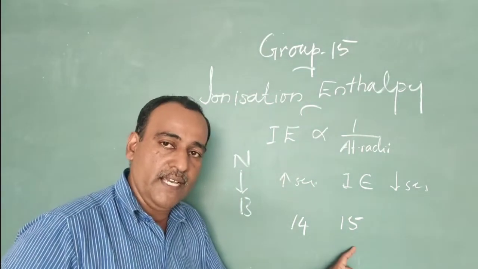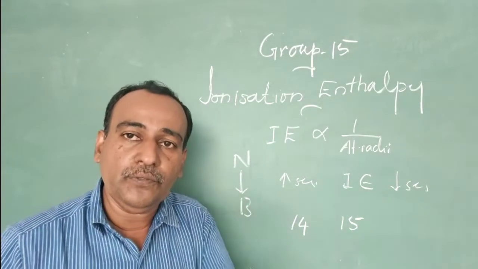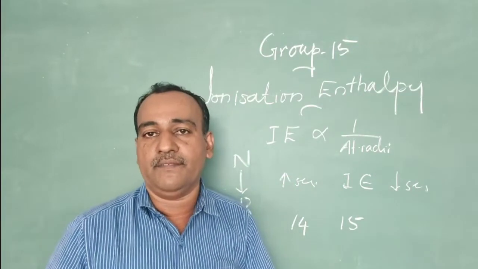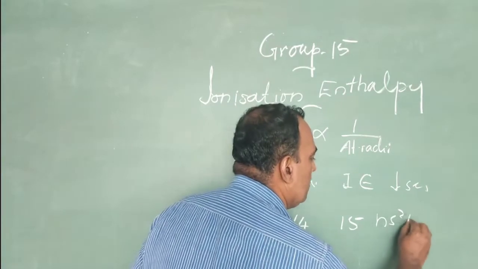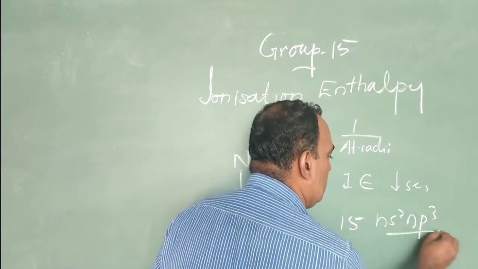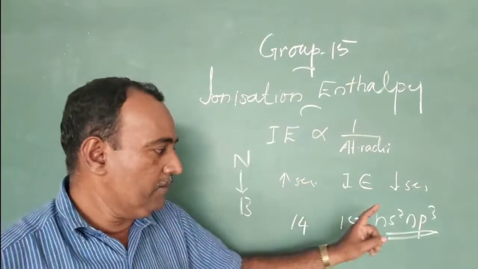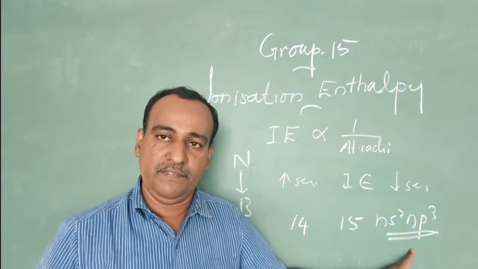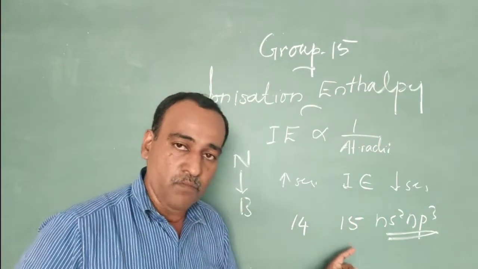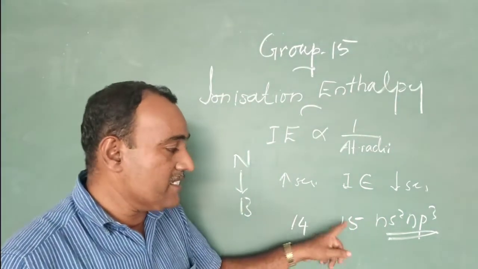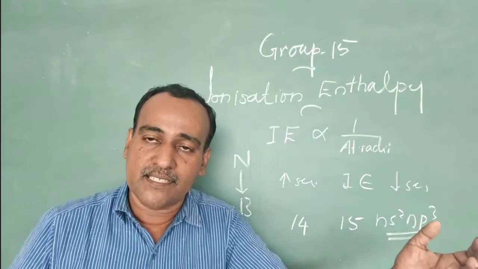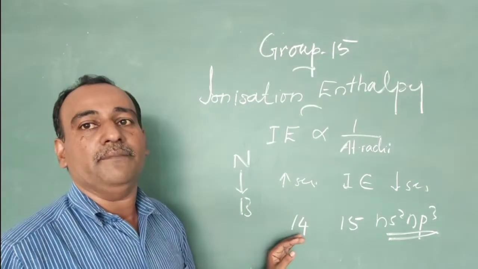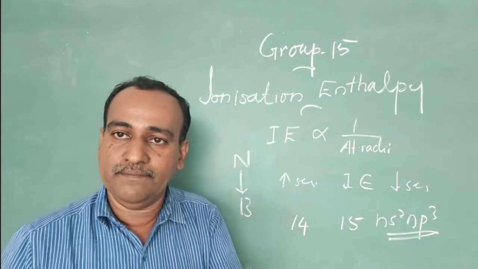Because of the small size as well as the stable ns2np3 electronic configuration, the elements of group 15 possess higher ionization enthalpy than the elements of group 14.